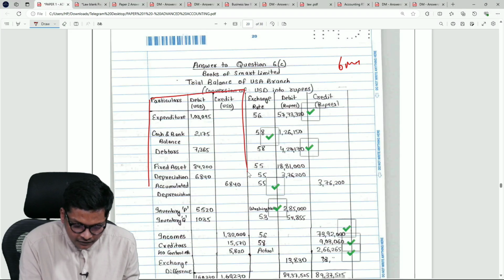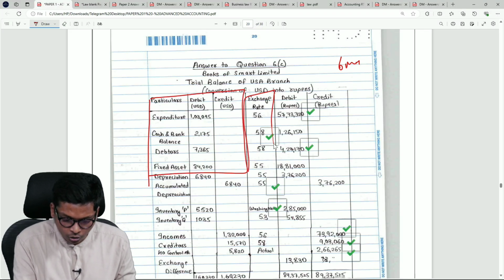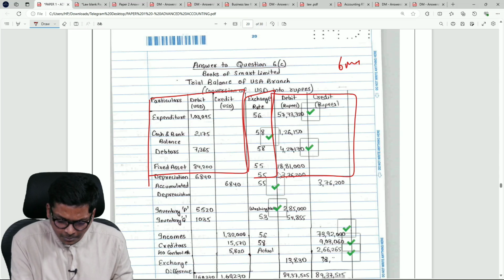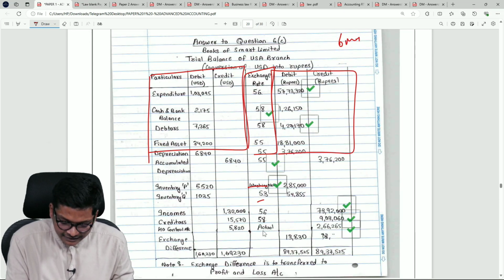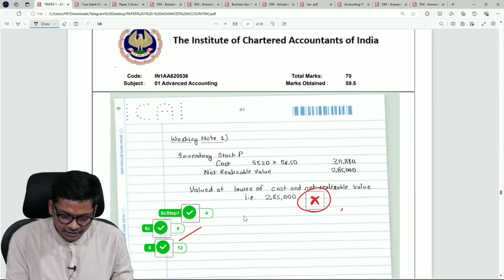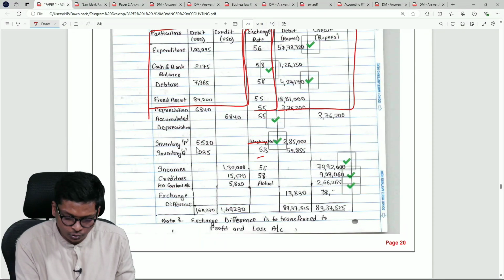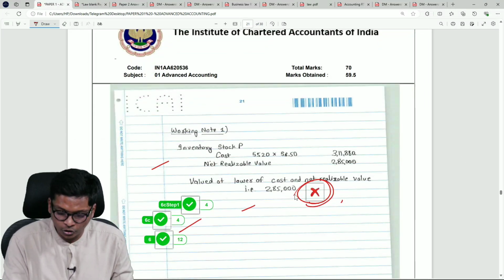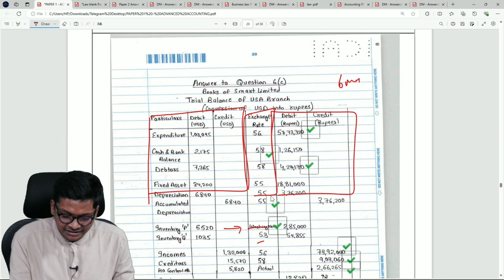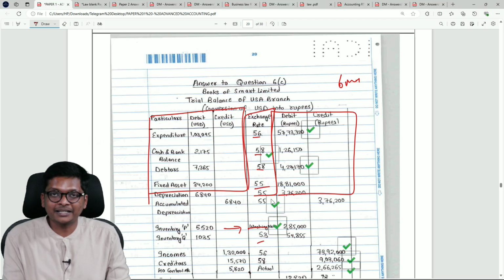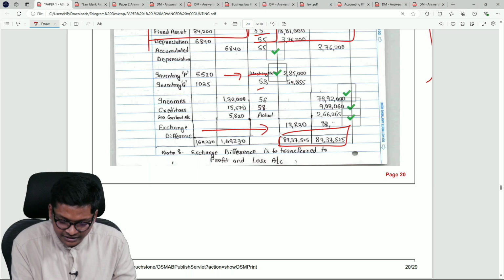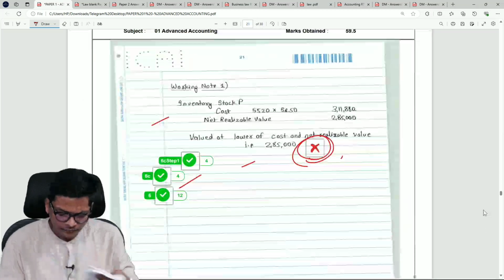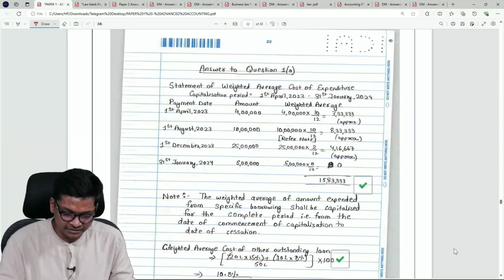First the student wrote whatever is there in the question, then the student wrote the exchange rate, then the student has multiplied over here. After that multiplication, which exchange rate is taken they are giving the actual rate here, and in working note, wherever the student has given working note reference, for inventory alone he has referred over here. Why each rate is taken? Clearly it is mentioned which rate I am taking. Converted balance sheet if you see, total is tallying, exchange difference has come here, almost made a mistake, changed it again over here. That's it, you get 4 out of 4 or 4 out of 6.